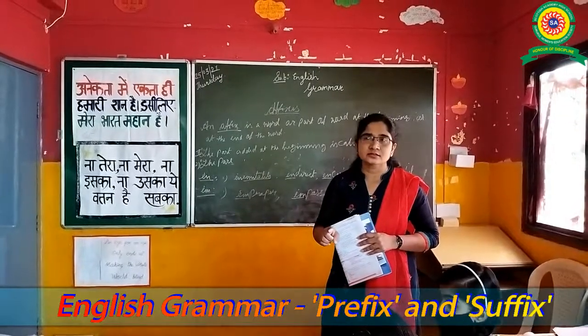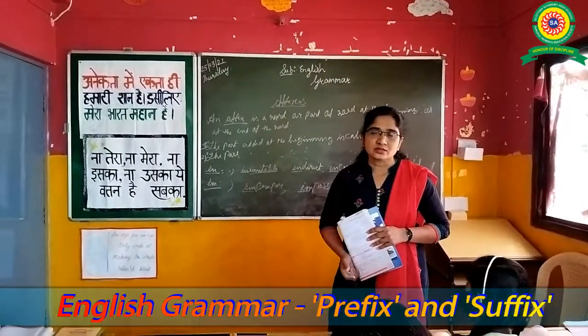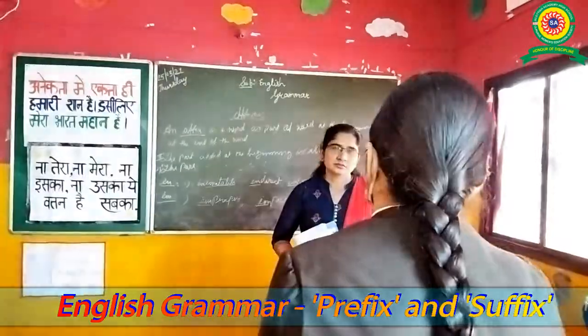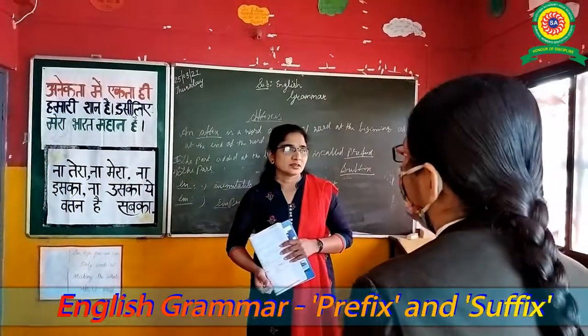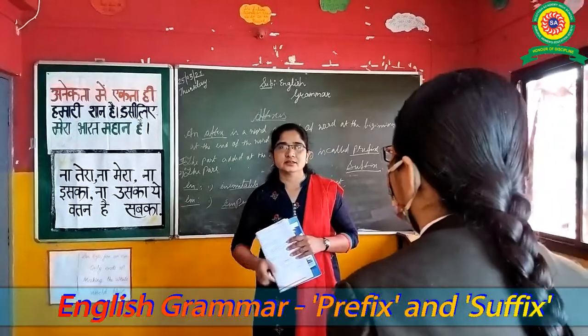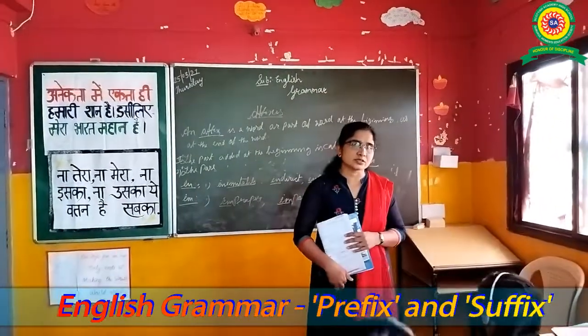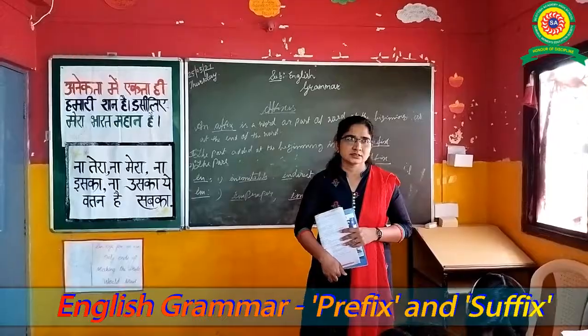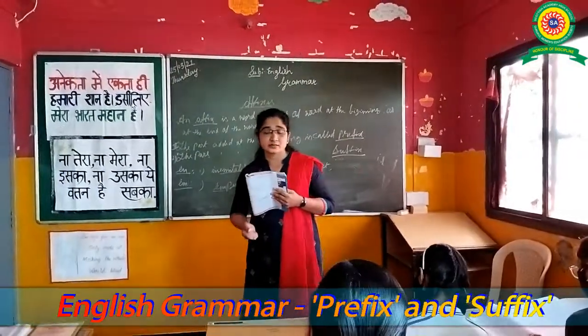Mortal means what? Mortal means a person who can die. And immortal means the person who never dies. The thing that never dies, that is called immortal. Mortal and immortal. Okay. Next.